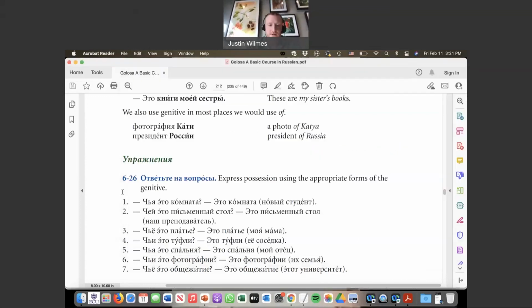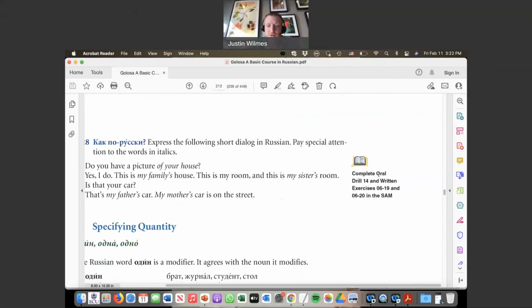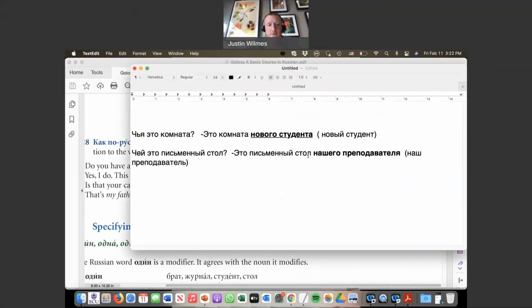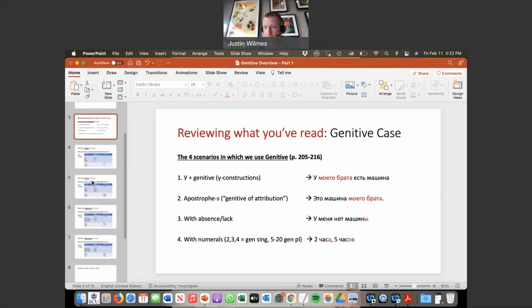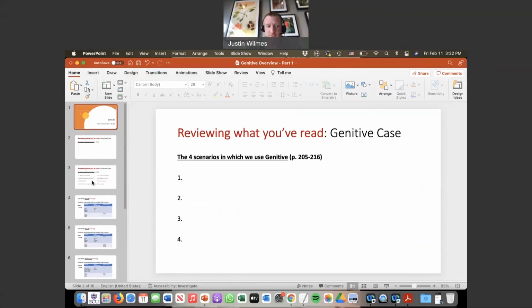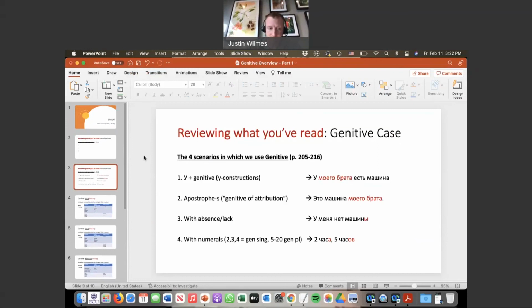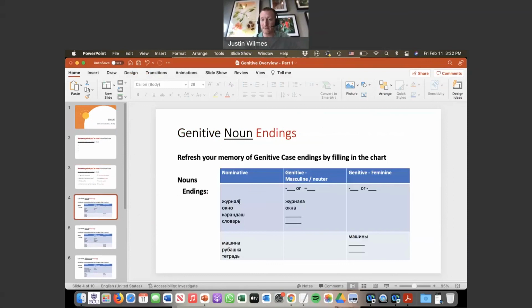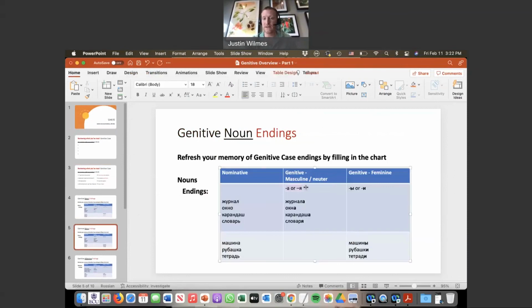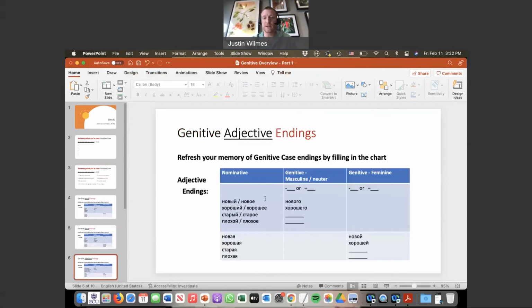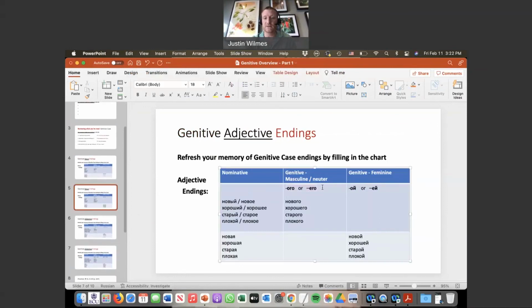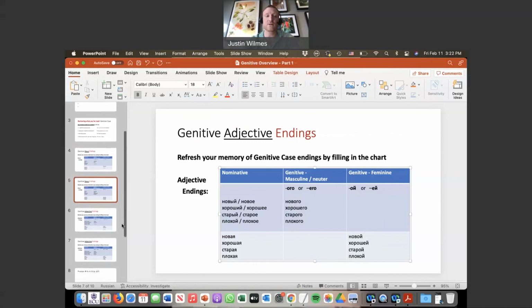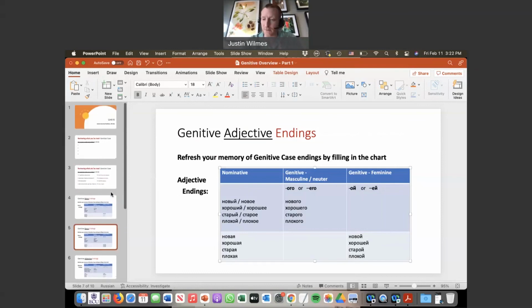So that's pretty much it in terms of how we use genitive case with those two scenarios. So we're halfway there. We got through two of them. The challenge is to keep drilling and memorize these endings, the masculine and feminine nouns, right? And the masculine, neuter and feminine adjective endings for genitive, and then also start to get comfortable with applying it and using it.